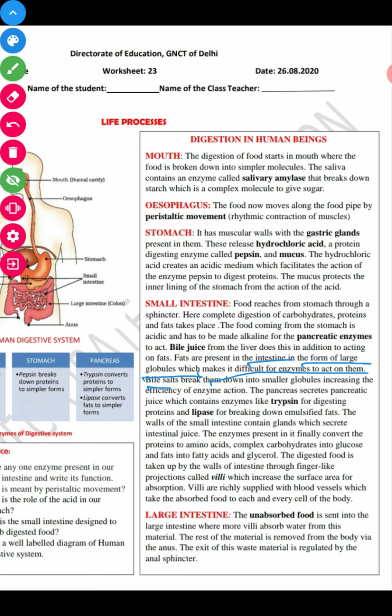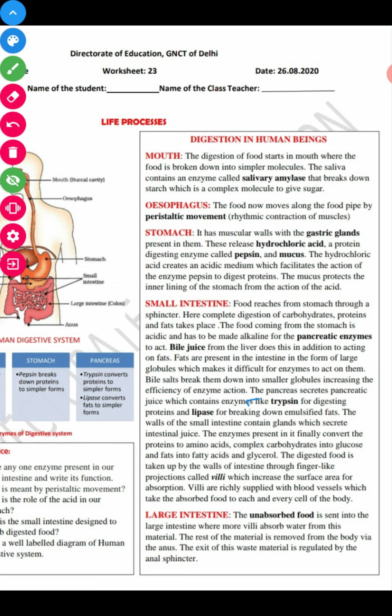So bile salt breaks them into smaller globules, which increases the surface to facilitate the action of the enzyme. Means the big globules of fat get converted into small globules for the action of the enzyme, right?